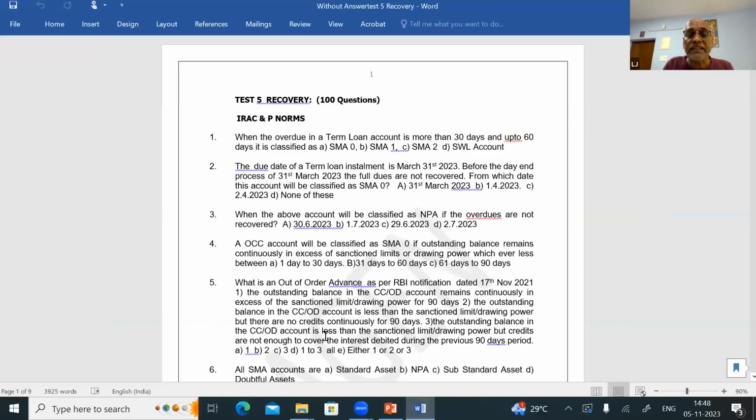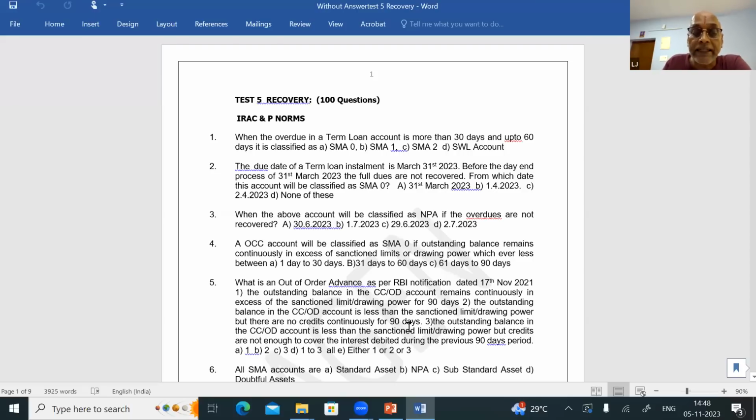What is an out-of-order advance as per the RBI notification dated 17 November 2021? Point 1: the outstanding balance in the OD/CC account remains continuously in excess of the sanctioned limit or drawing power for 90 days. That already all of us know. Point 2: the outstanding balance in the OD/CC account is less than the sanctioned limit or drawing power, but there are no credits continuously for 90 days. That is also out of order, and out of order means NPA.